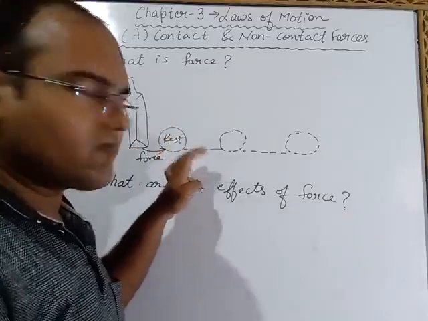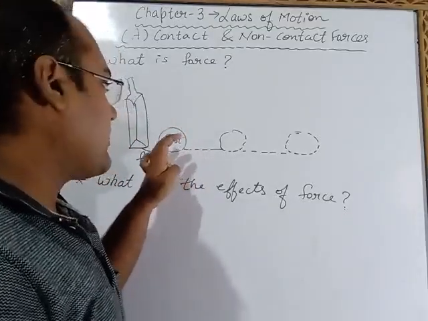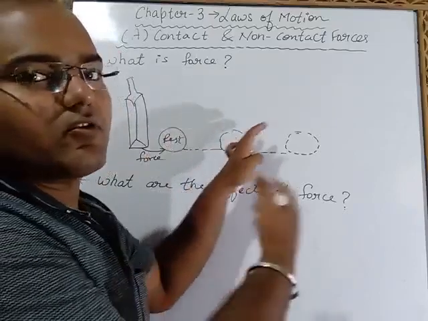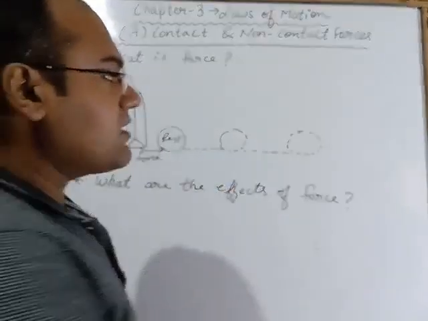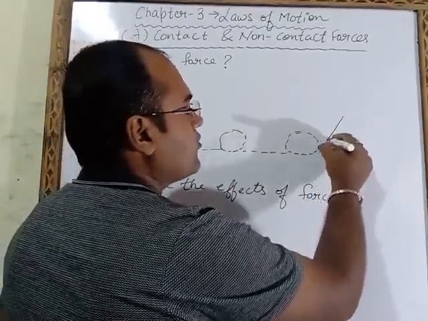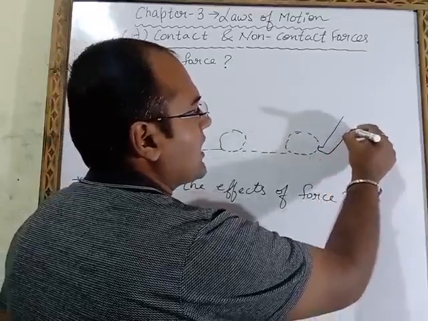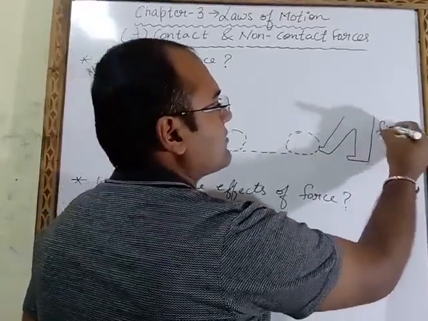Earlier it was at rest. When we will hit with the bat, this ball will come in motion. First it will go here, then after that it will go further. Now, if again we will apply force here, suppose one player is standing, who will stop this ball with the help of his leg. This is one fielder.